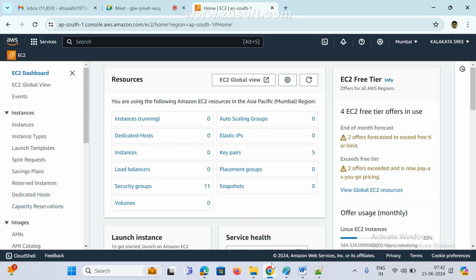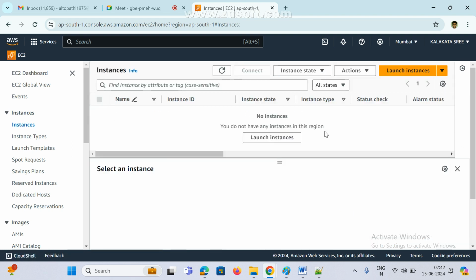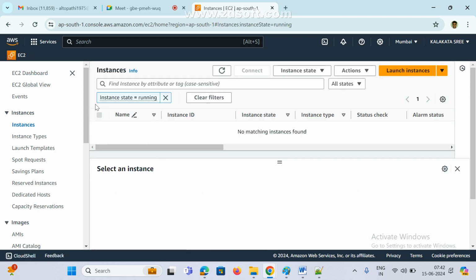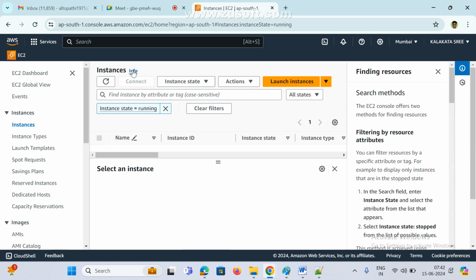Now how to create an instance? I need one server, right? If you go here, running instances or instances, click on anything whatever you want. Instances, we can click any one, whether running instances or stopped instances, whatever you want. This is the next screen. See here, instances. If you click here, you can see what an instance is and how it will work, everything.